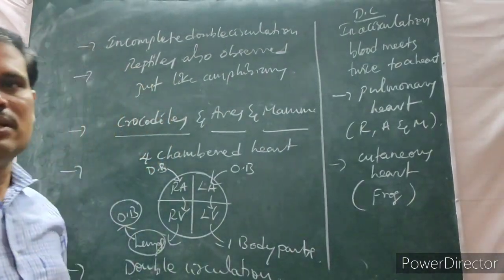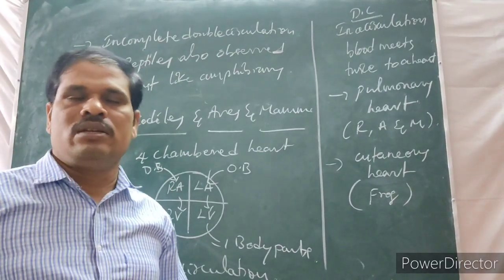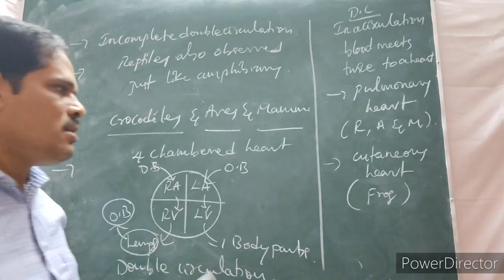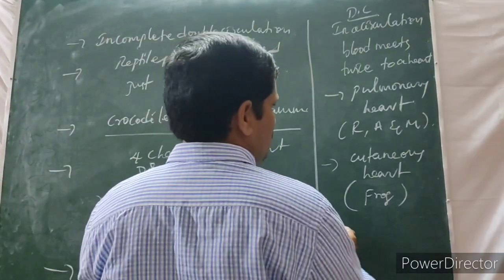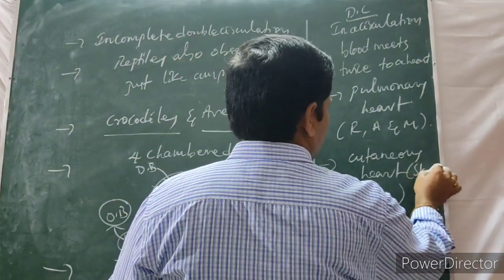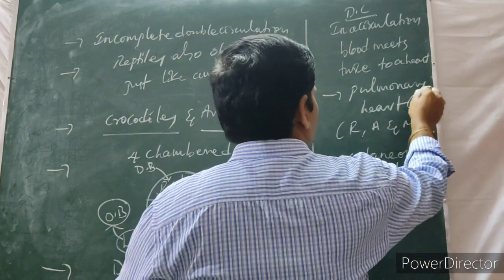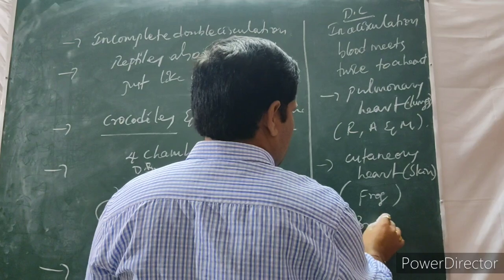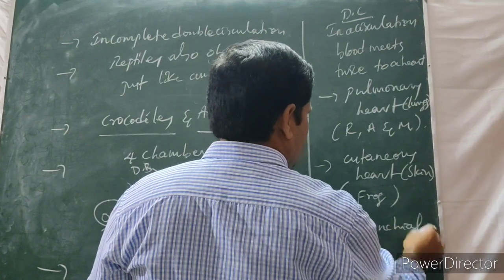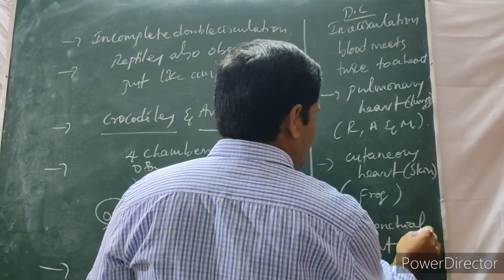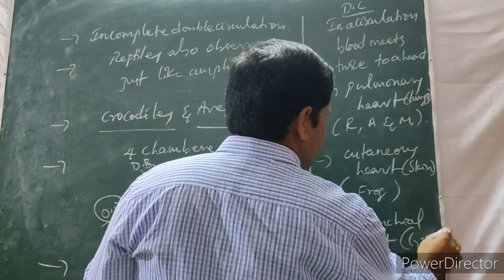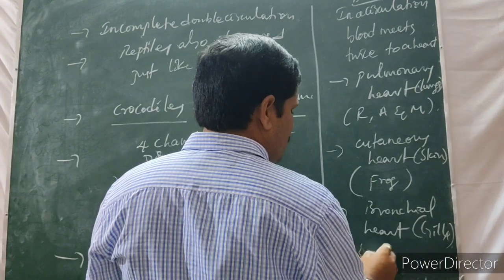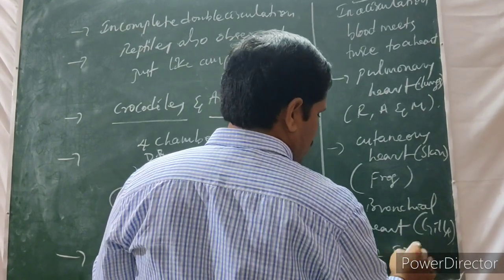Then the branchial heart is the example of what? Fishes. With the help of gills only, blood is oxygenated. So that is what we call the branchial heart. Branchial heart means that with the help of the gills, deoxygenated blood is oxygenated. The common example is fishes.